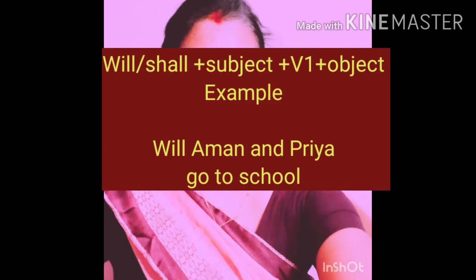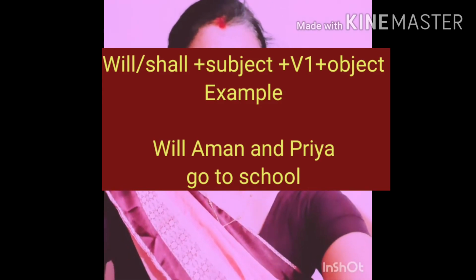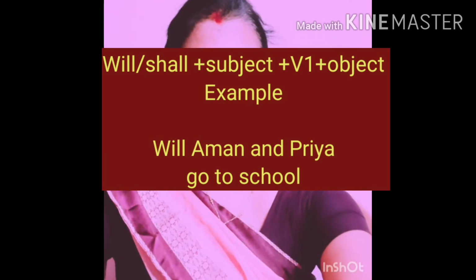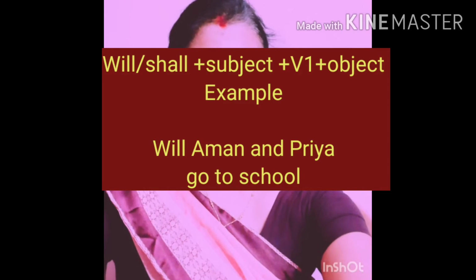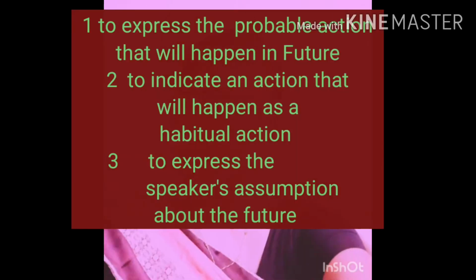And if you have to write the interrogative sentence, you will write will or shall plus subject plus V1 plus object. For example, will Aman and Priya go to school? Clear, students? Future simple tense, is it clear?